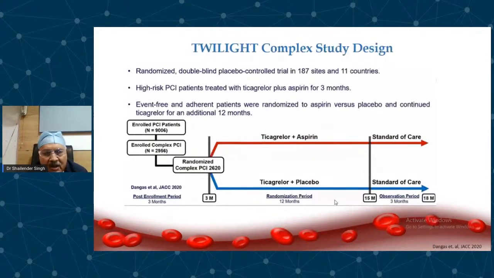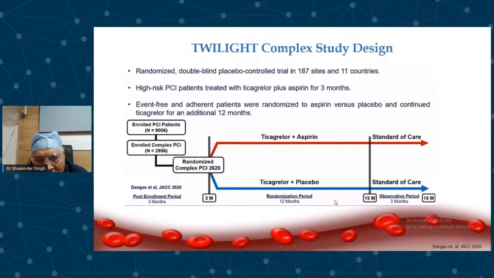They are patients with 3 vessels treated, more than 3 stents treated, total stent length more than 60 millimeter, bifurcation lesion requiring 2 stents, use of rotablator, left main vessel target, venous grafts or arterial bypass grafts, and CTOs. So all these were very high-risk patients that were taken in the complex PCI group.